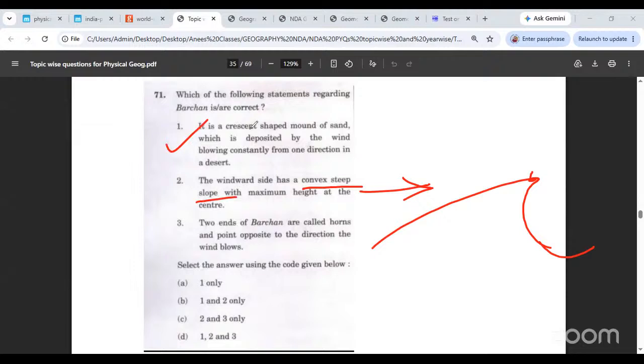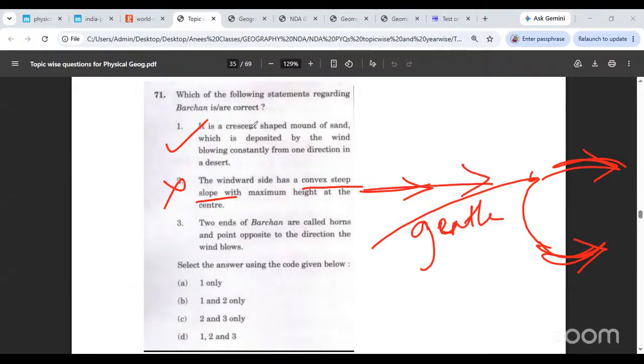The maximum height at the center is correct, but is the windward side steep? No, it is the gentle side. The windward side is always gentle, so this statement is wrong. The two ends, these horns of the barchan, point opposite to the direction the wind blows? No, these horns point in the same direction as the wind. So only one part is correct.